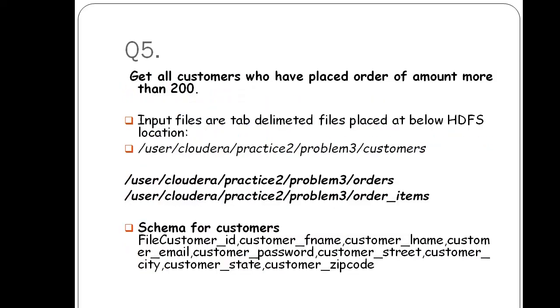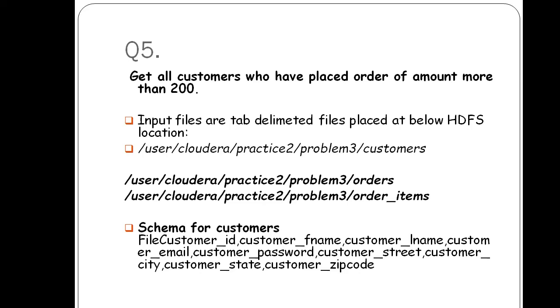In this question it is saying to get all the customers who have placed an order of amount more than 200. So you have to fetch those customers who have given orders. You have to join customer and order, and the result that comes, you have to join with order item, and in the joining you have to give a filter of amount more than 200.